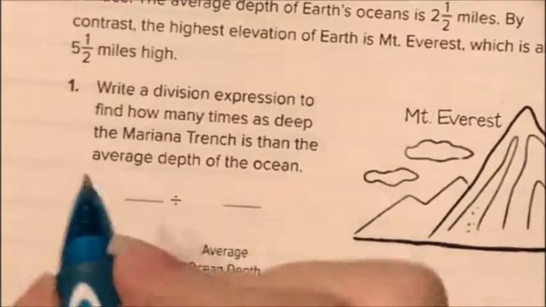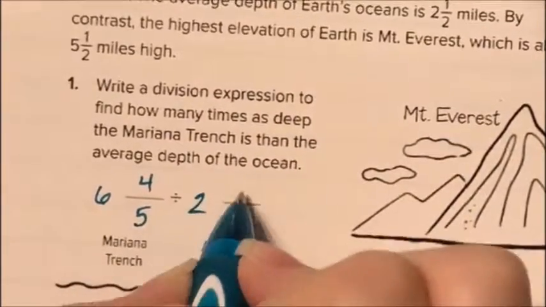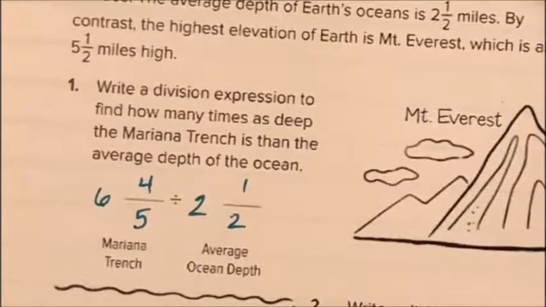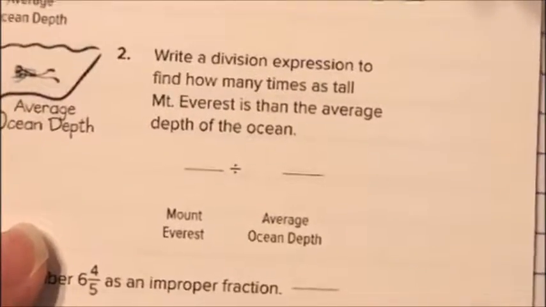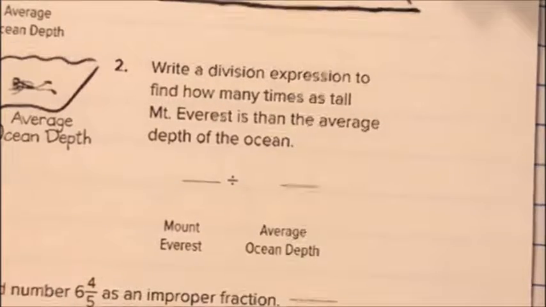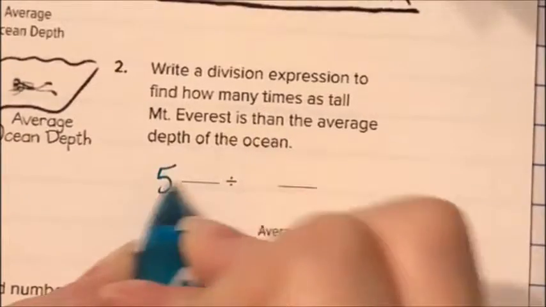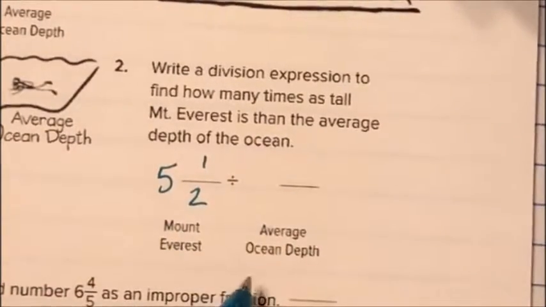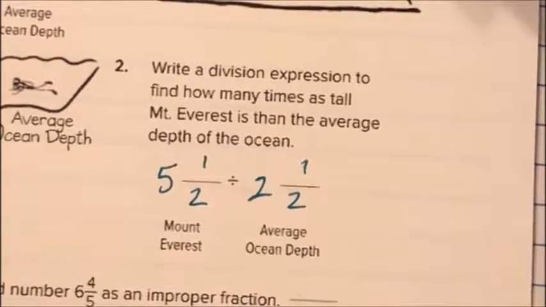So the Mariana Trench is 6 4/5, and then I'm going to divide by 2 1/2. Number 2 says write a division expression to find how many times as tall Mount Everest is than the average depth of the ocean. So Mount Everest is 5.5 divided by the average depth of the ocean, which is 2 1/2.